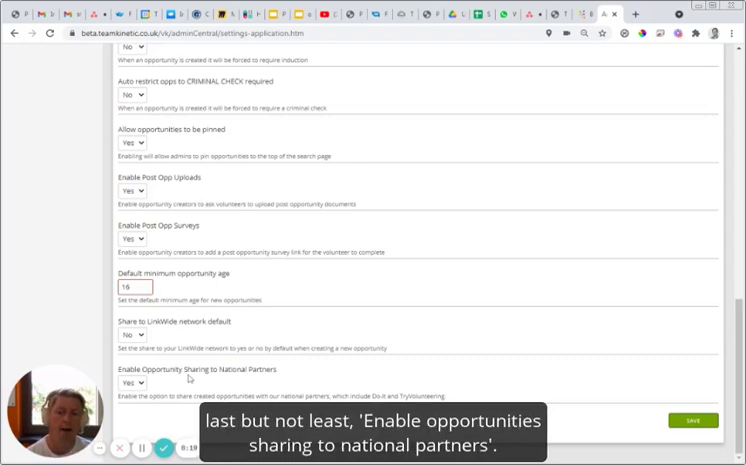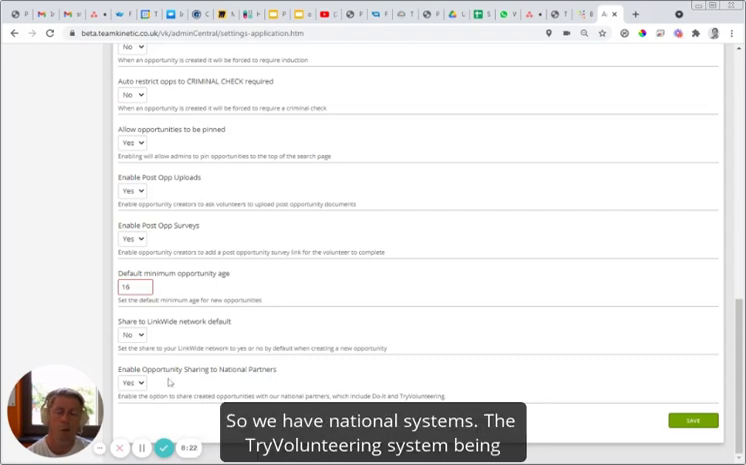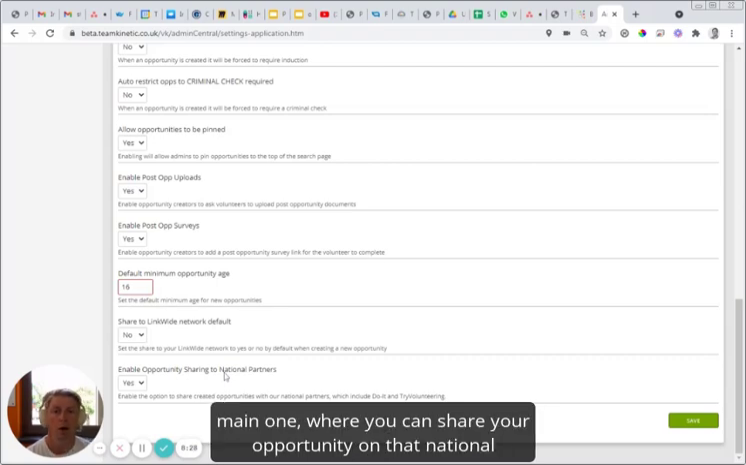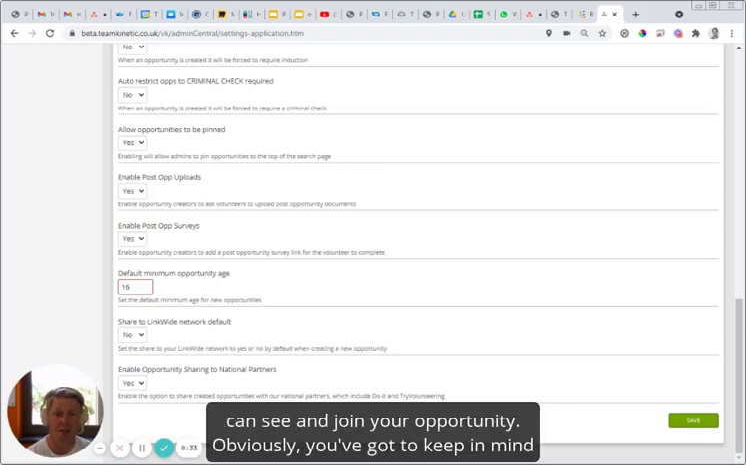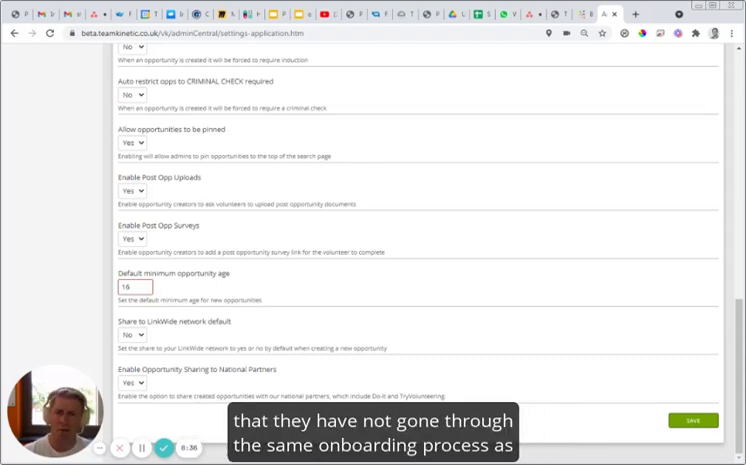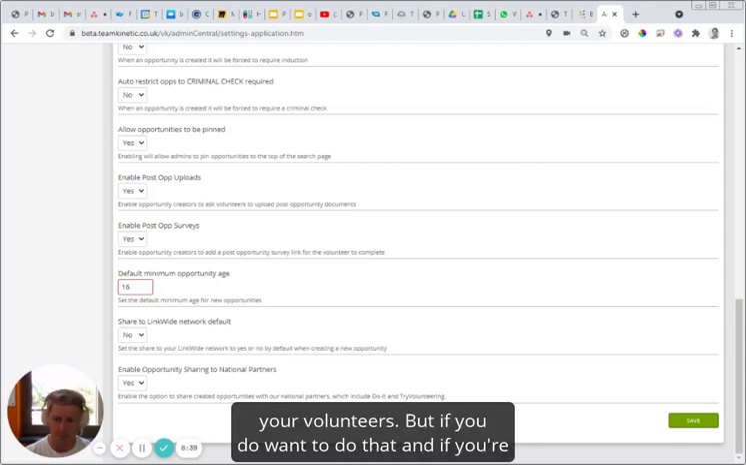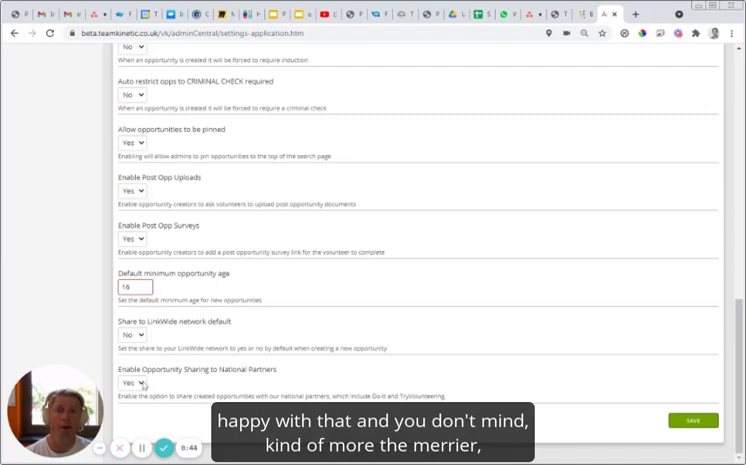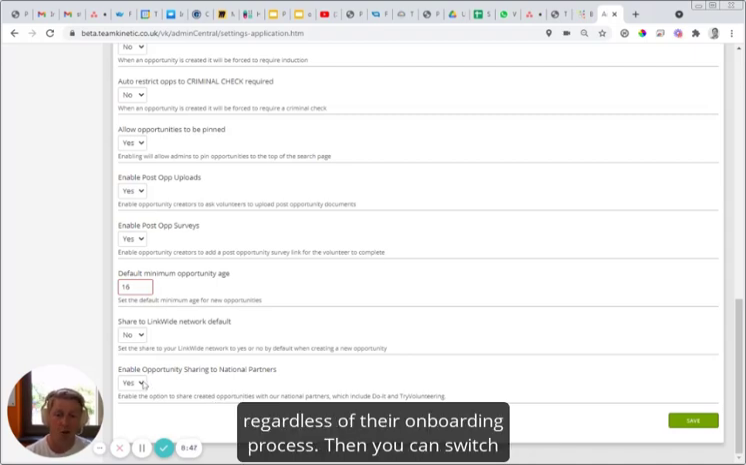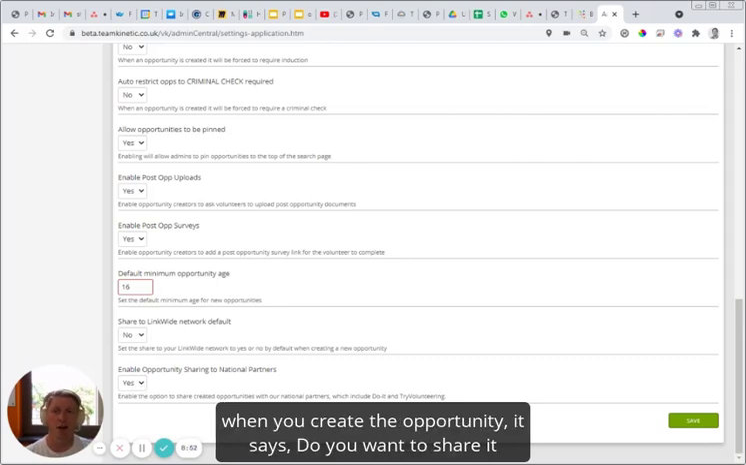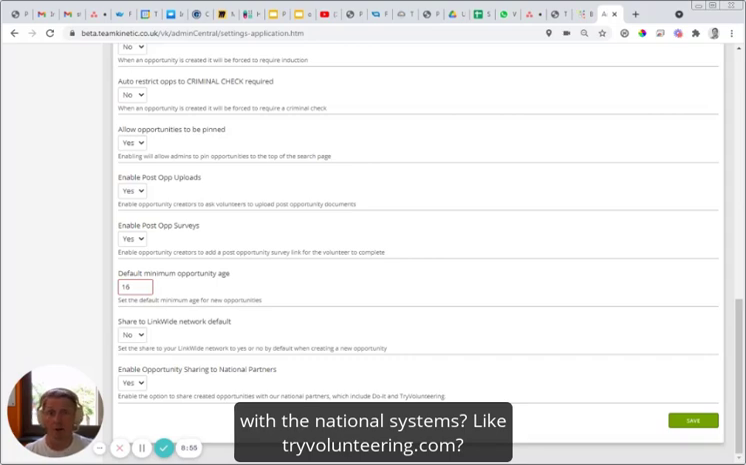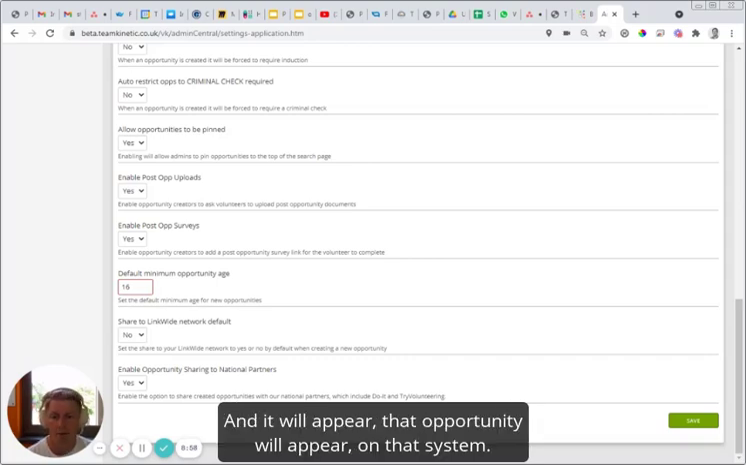And last but not least, enable opportunity sharing to national partners. We have national systems, the Try Volunteering system being the main one, where you can share your opportunity on that national system. So volunteers who've registered on that national system can see and join your opportunity. Obviously, you've got to keep in mind that they've not gone through the same onboarding process as your volunteers. But if you're happy with that, and you don't mind, the more the merrier, regardless of their onboarding process, then you can switch that to yes. When you create the opportunity, it says, do you want to share it with the national systems like tryvolunteering.com? And the opportunity will appear on that system.